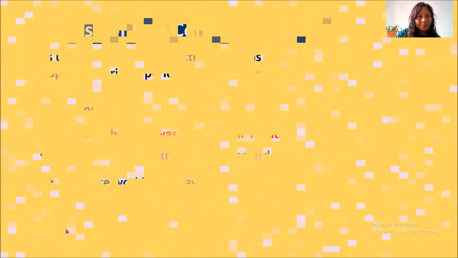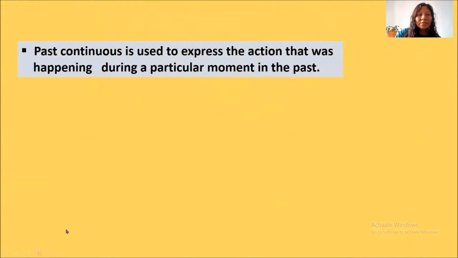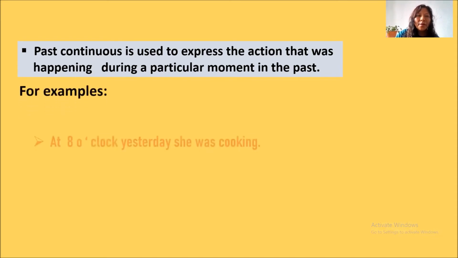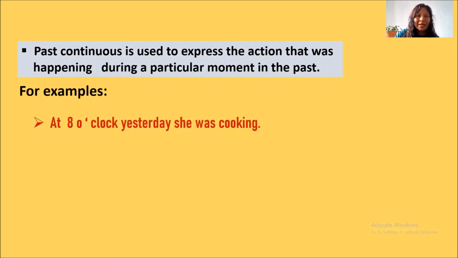Okay, next. The past continuous tense is used to express the action that was happening during a particular moment in the past. The action which was happening, which was continuing during a particular moment, that means during a particular time in the past. For that also we use the past continuous tense. For example, at 8 o'clock yesterday she was cooking.